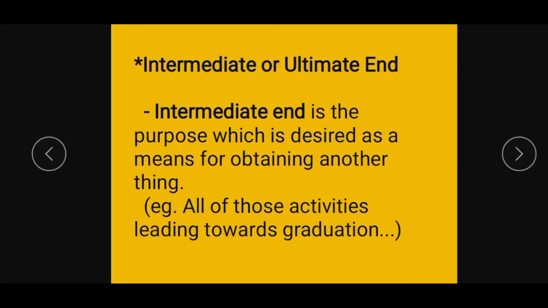Intermediate or ultimate end. Intermediate end is the purpose which is desired as a means for obtaining another thing.